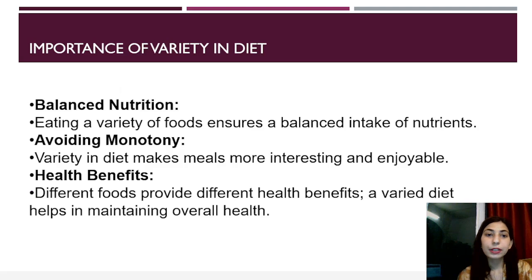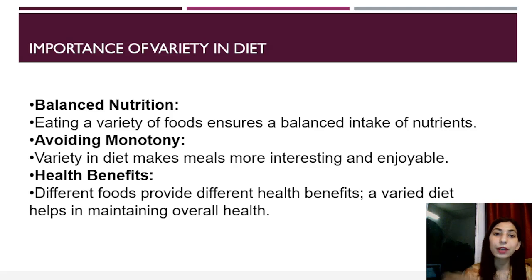Now, what is the importance of variety in diet? So what is a balanced diet? We're going to be discussing balanced diet later also, but I'm going to give you a brief. Balanced diet basically means providing every essential nutrient in the right amount. For that, we need variety of food in our diet because every food has specific nutrients.